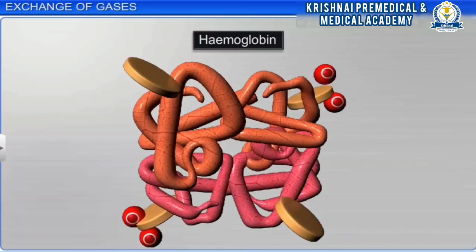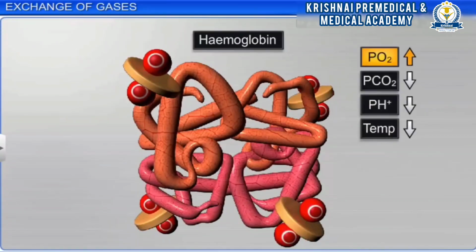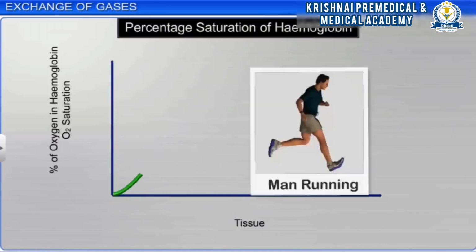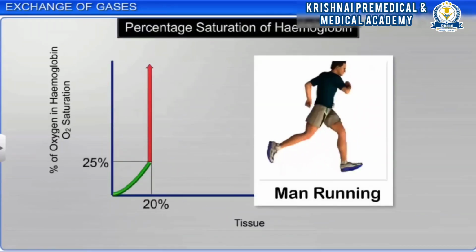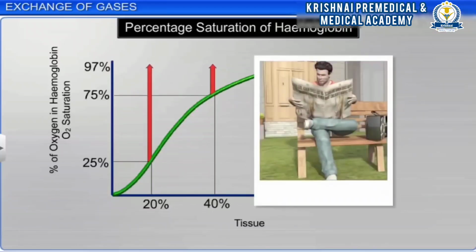The binding of oxygen with hemoglobin is influenced by factors such as partial pressure of oxygen, carbon dioxide, hydrogen ion concentration, and temperature.